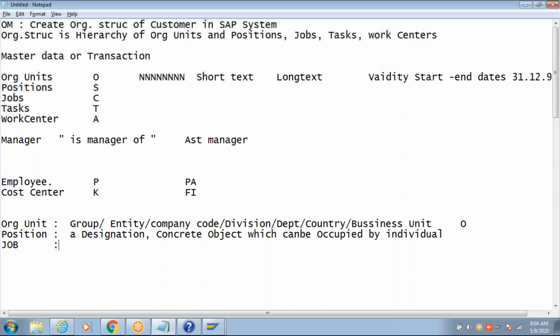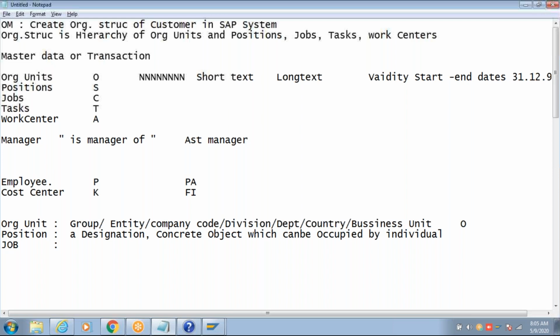See, the position, as I said, is a concrete object which will be occupied by an individual. Job describes the responsibilities of the position. Whoever is occupying that position, the responsibilities of that holder are described by the job. What are the activities that he needs to perform? So job describes the responsibilities of the position. Remember it.